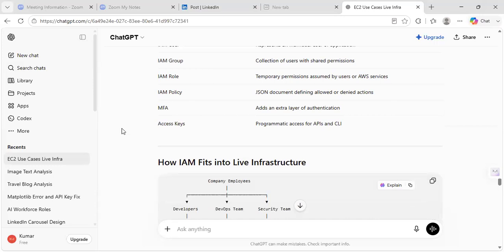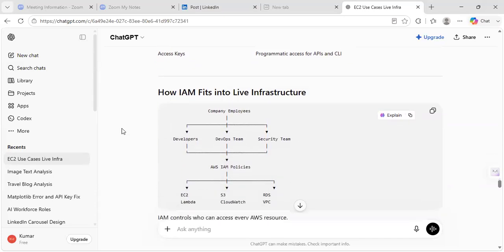CLI is command line interface. On a local laptop, AWS CLI software can be installed, and from the local CLI you can also interact with AWS. You have the command prompt, right, in Windows? The same thing, you can operate from the command prompt. CLI stands for command line interface.